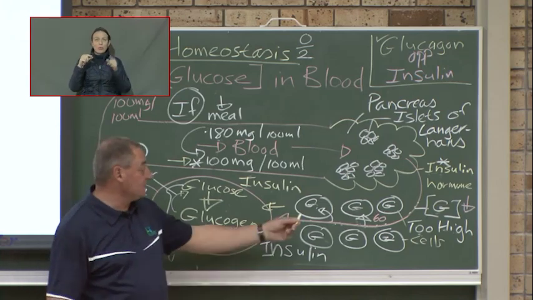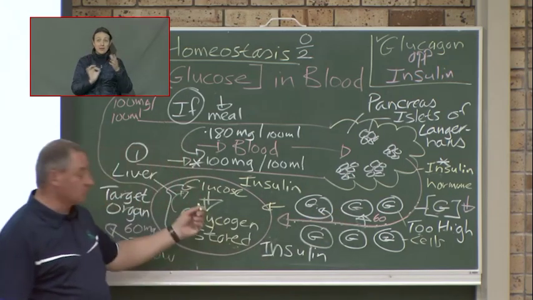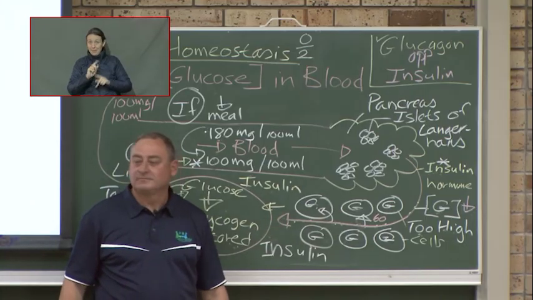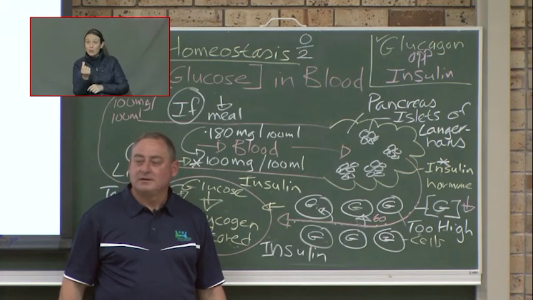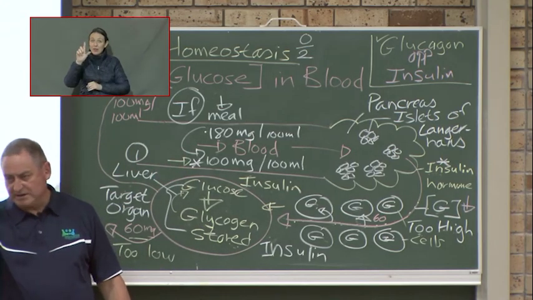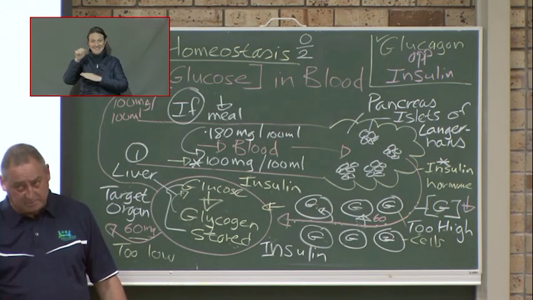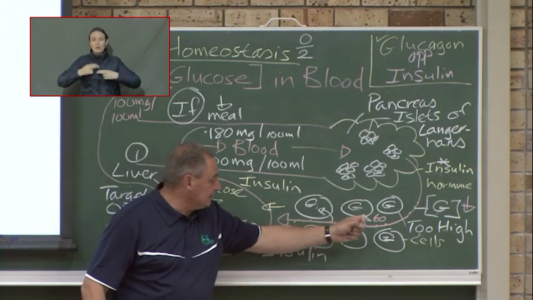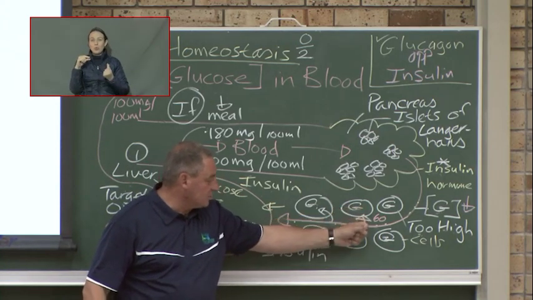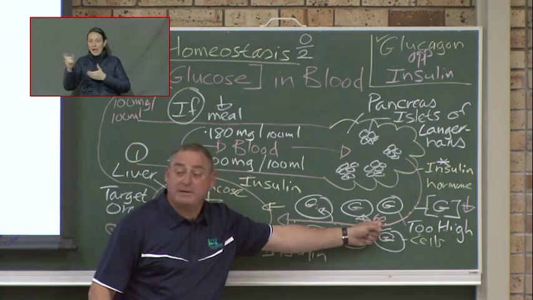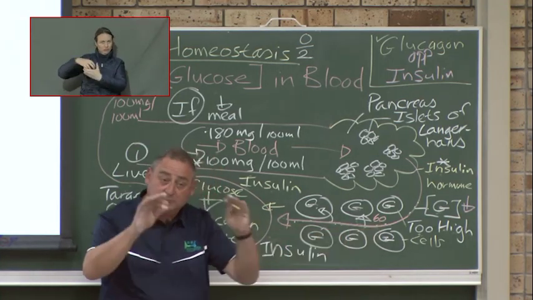All right, now the cells don't store glucose, the liver stores glucose. But what will it do with regards to the cells? It will now not stimulate. What's the opposite of stimulate? Well done. Always use that word. Inhibit. So what will glucagon do? It will inhibit the body cells to absorb glucose, because already there's not enough glucose in the blood. So now it will inhibit it.